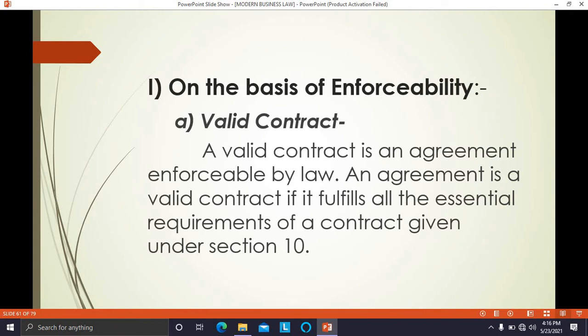An agreement becomes a valid contract when it has all the essentials given by Section 10 of the Indian Contract Act. An agreement will be converted to a contract when it becomes enforceable by law, and it becomes enforceable by law when it fulfills all the essential requirements given by Section 10 of the Indian Contract Act. That is the simple definition of valid contract.